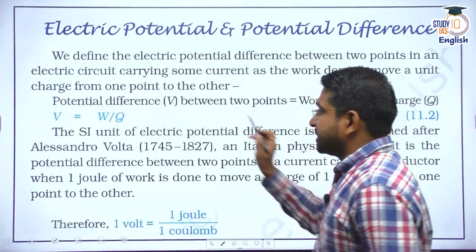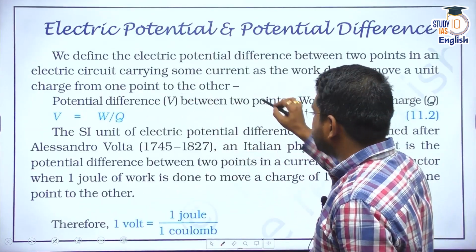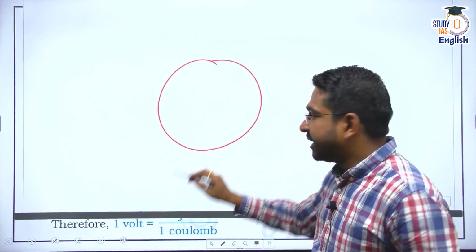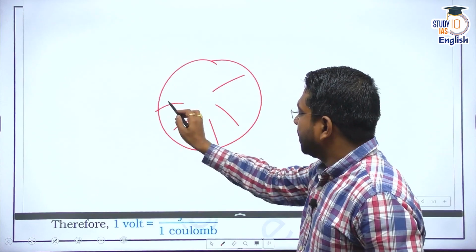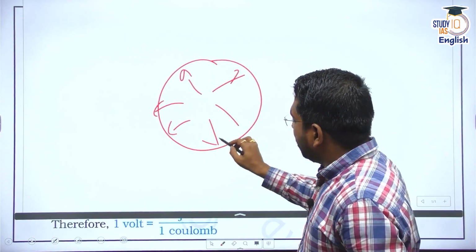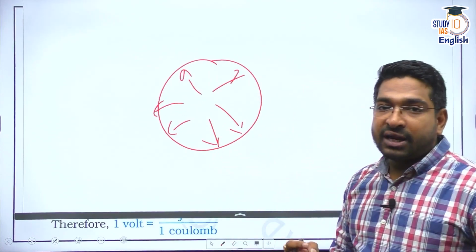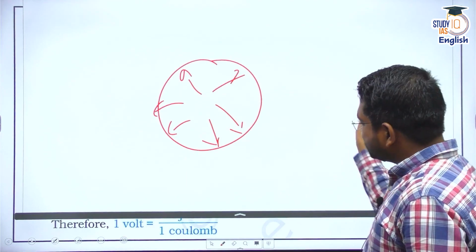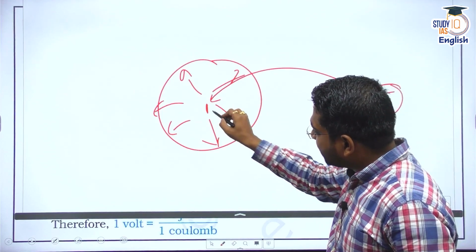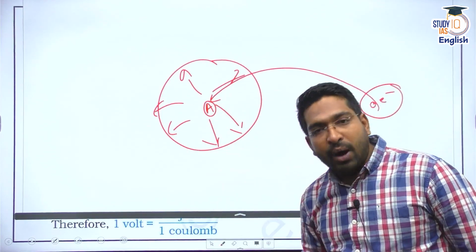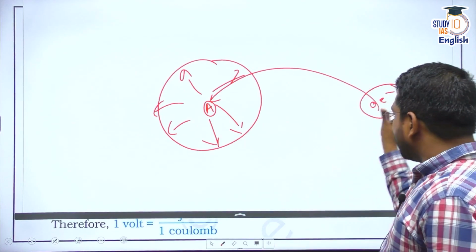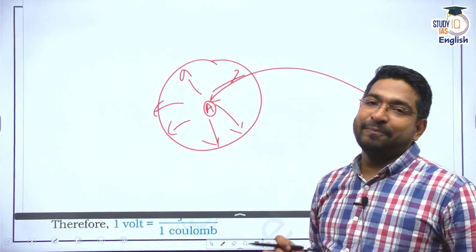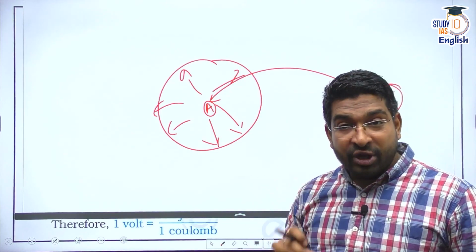Meaning, see, how much amount of work is done. Imagine that I have an electric field here, and the electric field lines are emanating outside. Now, what is this electric potential? There is one particular charge here. Now I have to bring this charge into the electric field at one particular point. The amount of work done that is needed to bring this charge into the electric field is called potential. And what is the potential difference?